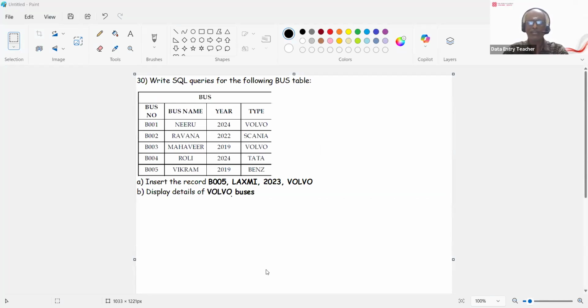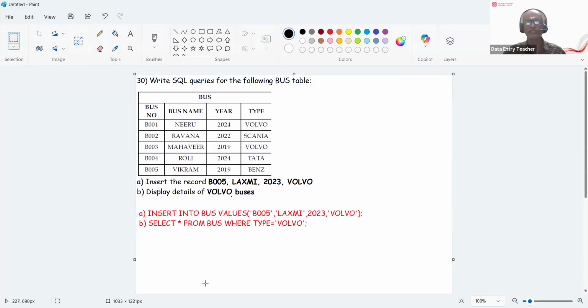You see, it is very simple. So let me give you the queries here. Insert into bus values B005, Lakshmi, 2023, and Volvo. I've given the insert statement in the question. You can write that. Then after that, you have to display the details. Details means all the details, so star. If only a particular column, you have to give the column names, but here everything means star from bus. Select star from bus where type is equal to Volvo. So this is the query.